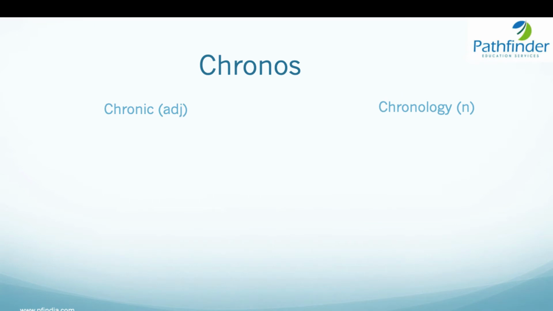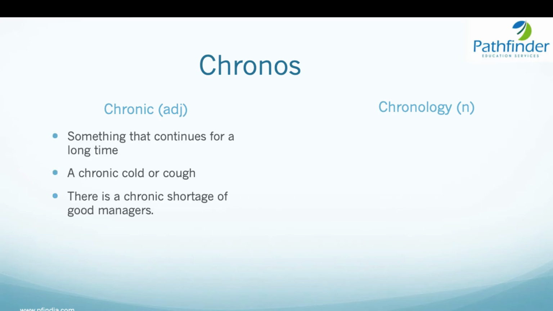Next, chronic. Chronic is something that has happened for a prolonged duration. So if something stays with you for a long time, it is chronic. Like a chronic cold or a chronic cough, which stays with you for a long time. There is a chronic shortage of good managers, which means this shortage has been there for some time now. Poverty has been a chronic problem in India. It's been there for some time.